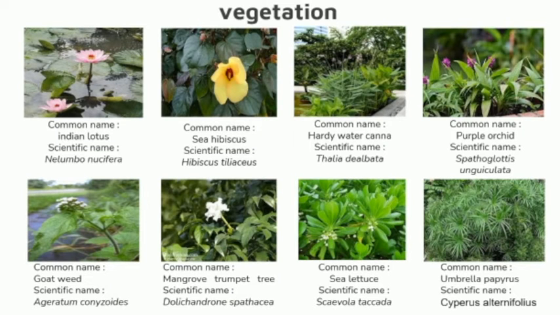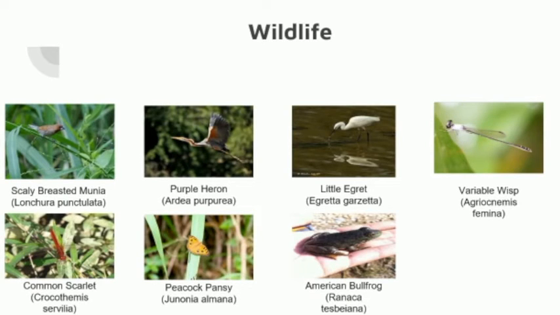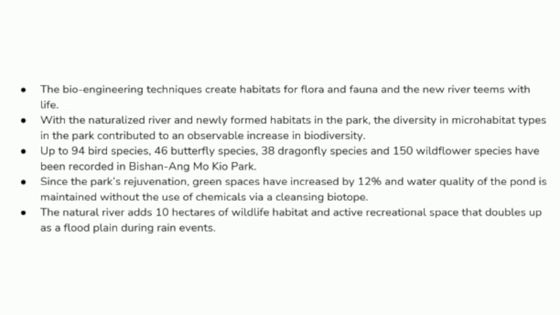Next is the biodiversity. Here you can see some of the vegetation provided at Bishan Park, like Indian lettuce, sea hibiscus, and so on. So here is the wildlife. You can see that they have a few birds and also insects. Basically, the bioengineering technique can create habitats for flora and fauna and new diversity of wildlife. And they have a natural river with 10 hectares of wildlife habitat and active recreational space that doubles up as a floodplain during rain events.